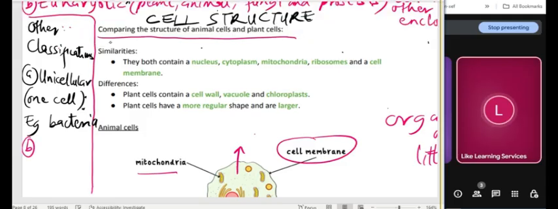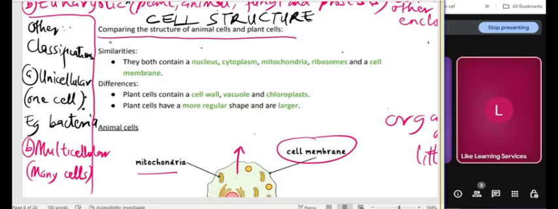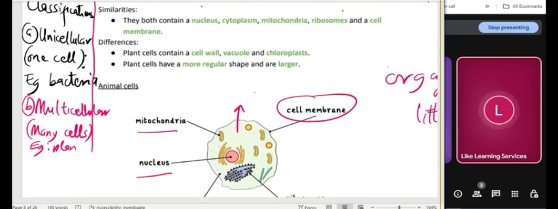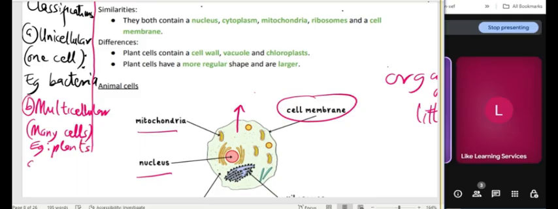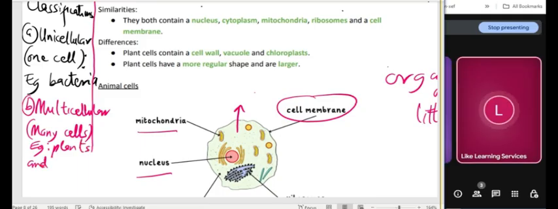Then the other classification is multicellular. Multicellular, we have many cells. Example is plant and animal cells. Plants and animals are multicellular because they contain many cells. Billions and billions of cells. Do you know there are billions and billions of cells in your body? If not trillions.